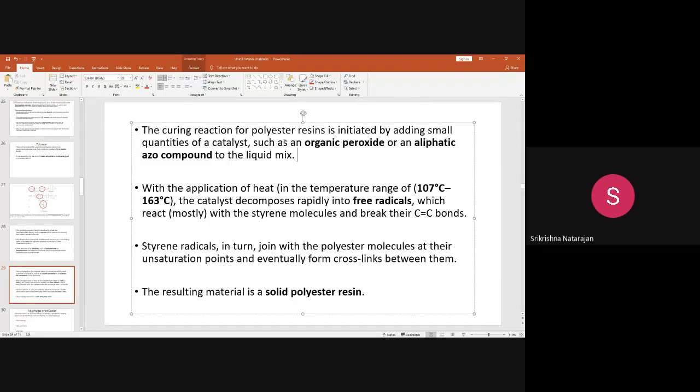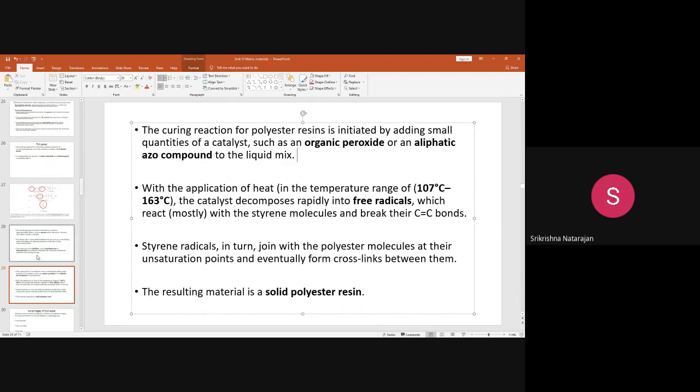So finally you are going to get the polyester resin. Once you are manufacturing a composite, you have a reinforcement, whether in the form of a fiber or a fabric, or in the form of a whisker or particulates, or unidirectional fibers, whatever the form. In that, if you have a polyester resin, you can use it with the styrene, and if you have a catalyst and apply heat, the reaction can be made faster, so that it will form a composite material. Okay, so that is the difference.